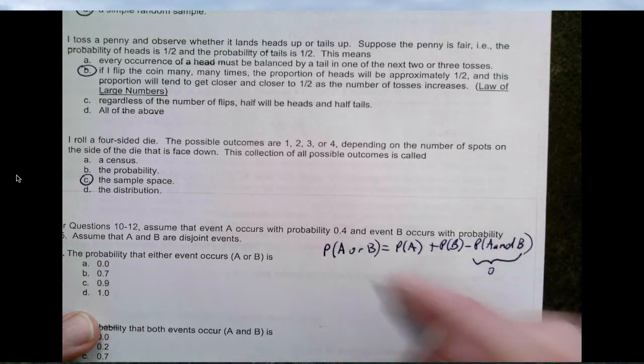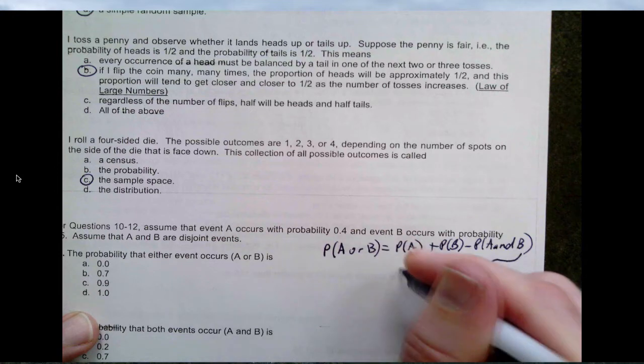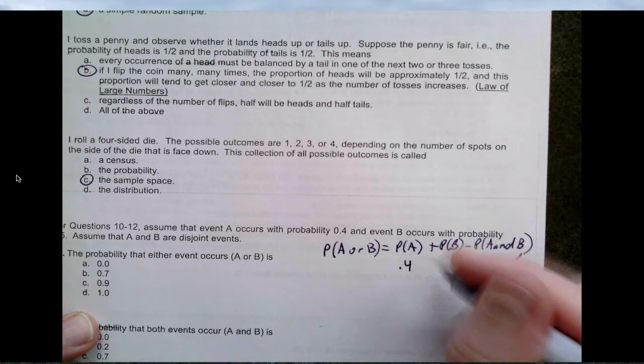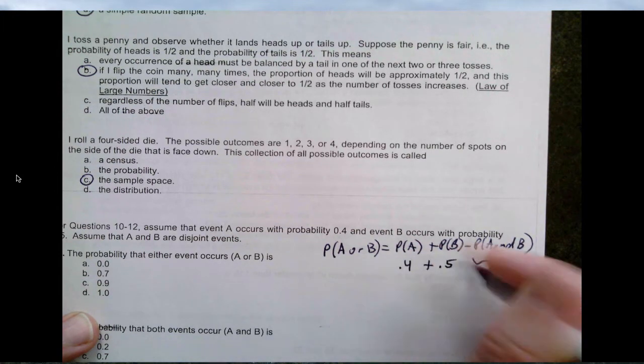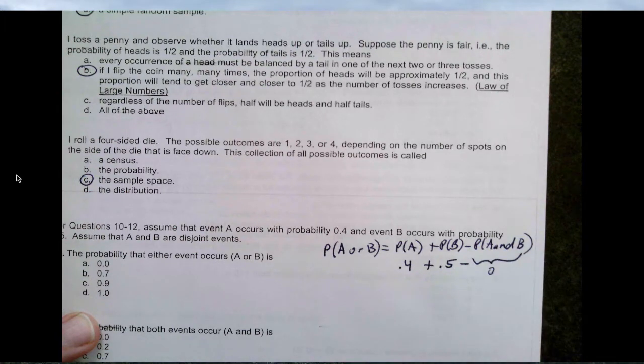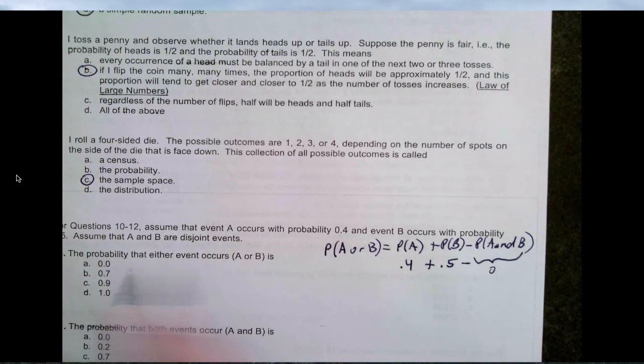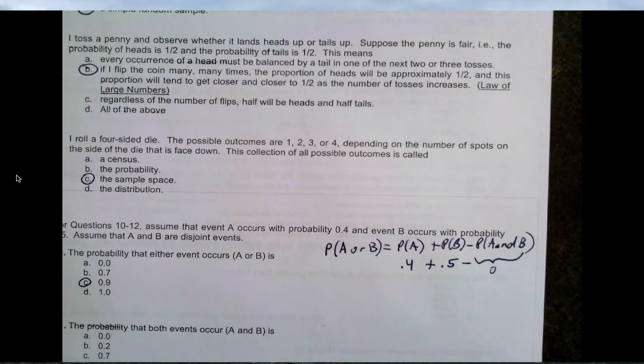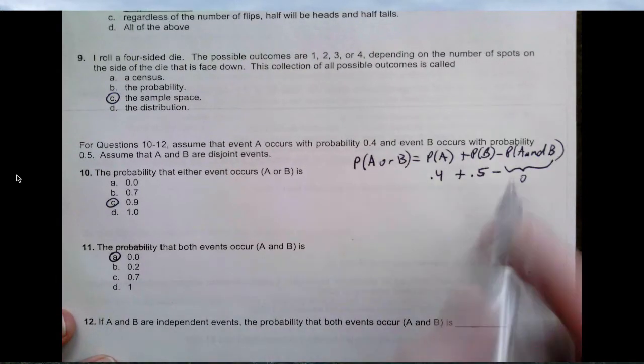They also told us that the probability of A occurring is 0.4 and B occurs with probability 0.5. So when I find the probability that either event occurs, those add to 0.9, 90%. The probability that both occur is 0 because they are disjoint. So the AND piece is 0.